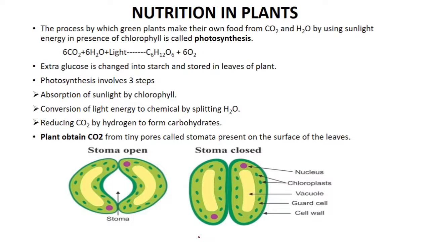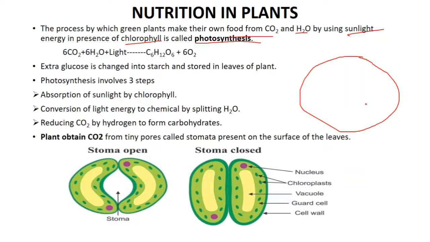Now we'll see nutrition in plants. We have all seen that plants have an autotrophic mode of nutrition, meaning they make their own food. The process by which plants make their own food by using carbon dioxide, water, sunlight and chlorophyll is known as photosynthesis. You must be aware that leaves are known as the kitchen of the plant.